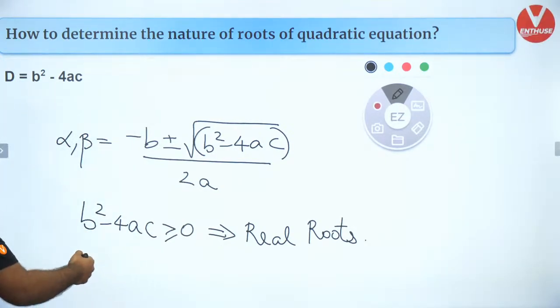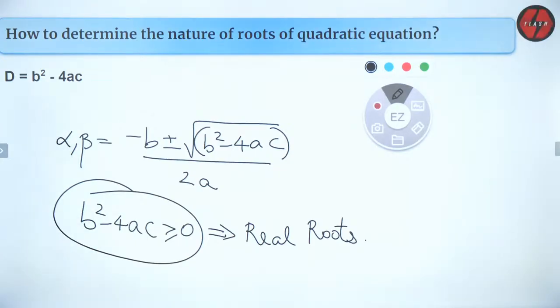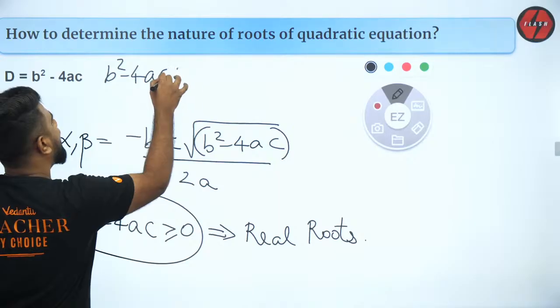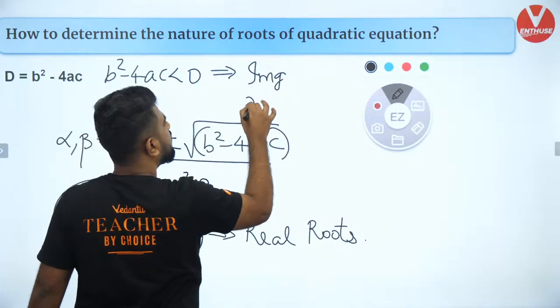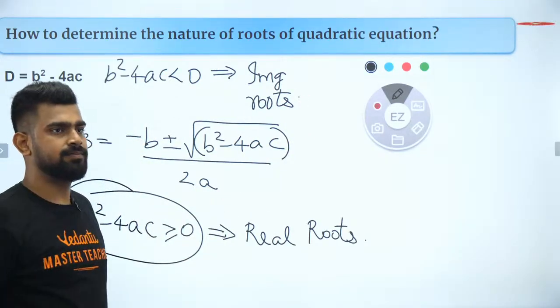So guys, I hope everybody is clear with this. Now moving on to the next point. If b square minus 4ac is less than 0, what happens? You will have imaginary roots. This is what we mean by real roots and imaginary roots. I hope you got it.